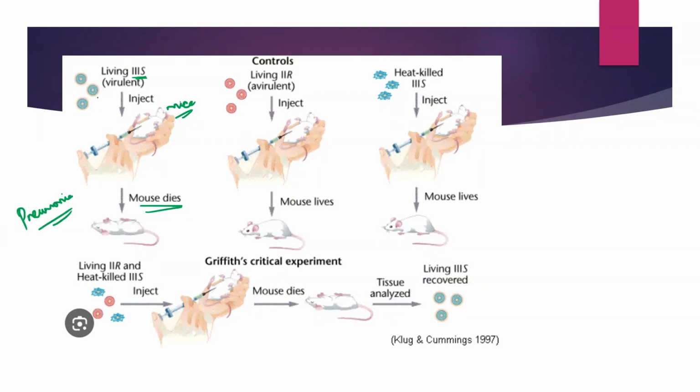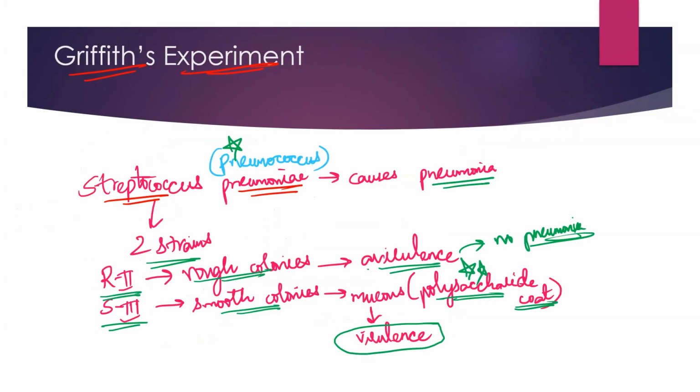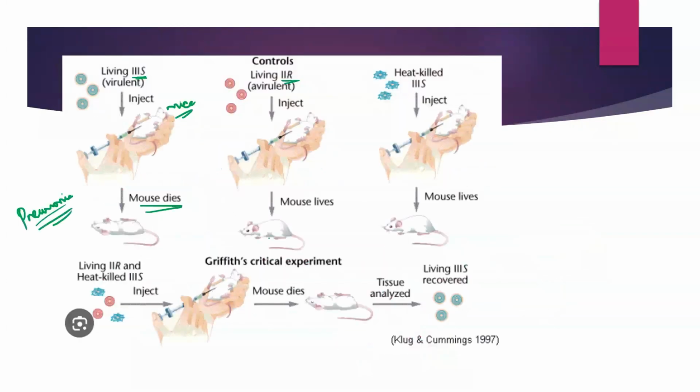He has taken the virulent strain, Streptococcus pneumonia S3 strain, injected into mice, and the mice died because of this pneumonia disease. Now he has taken live R2 strain. R2 strain is avirulent. So he has injected them into mice. What is the result that we expect? Obviously, the mice will not die. Avirulent strain, so no pneumonia here.